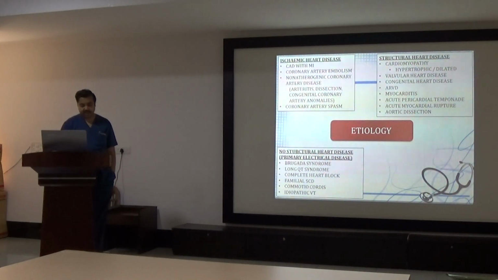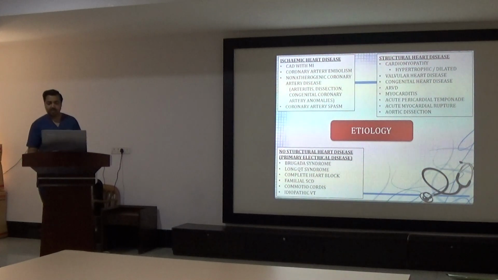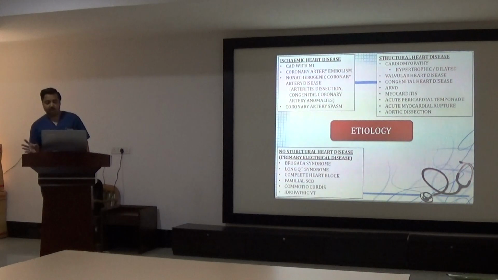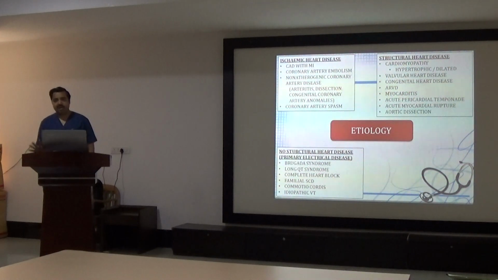Then electrical disease like Brugada syndrome, long QT syndrome, these two are common. Complete heart block is also common, although complete heart block generally post ischemia is more common than degenerative complete heart blocks or familial complete heart blocks. Then sometimes unknown cause, familial sudden cardiac death is also a known cause.